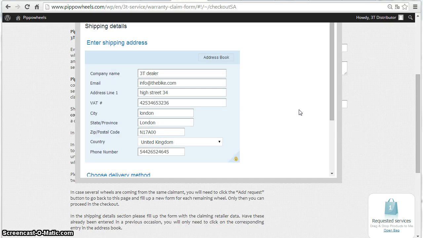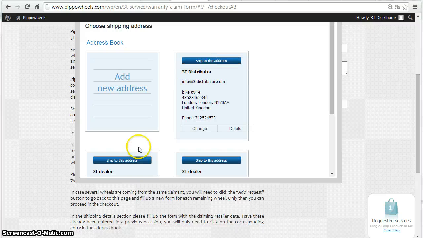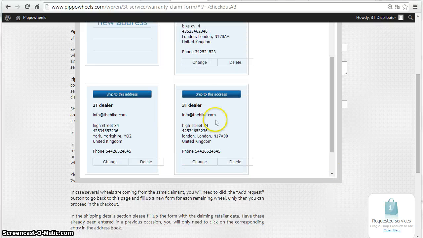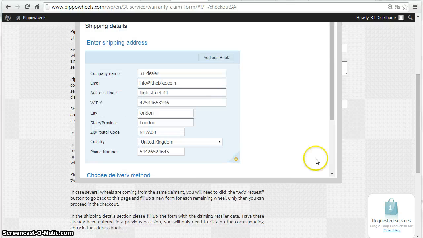Click on Checkout. Here, please enter the data of the dealer. Should it be the first time you send something to that dealer, you will have to fill up the form. In case this is not the first time you serve that customer, just click on the shipping address from the ones previously entered.